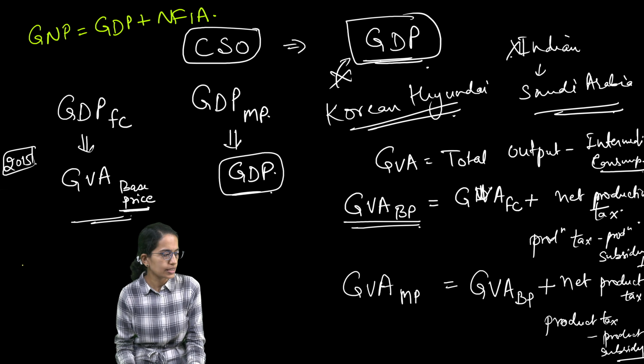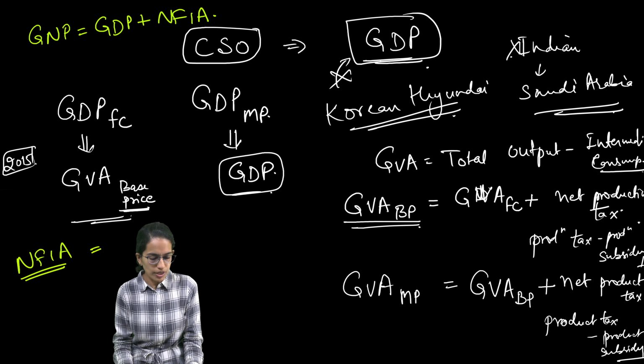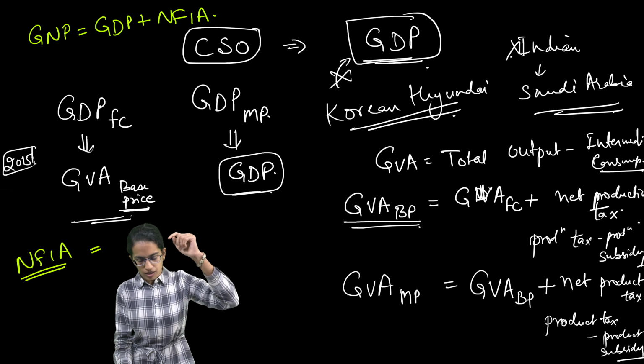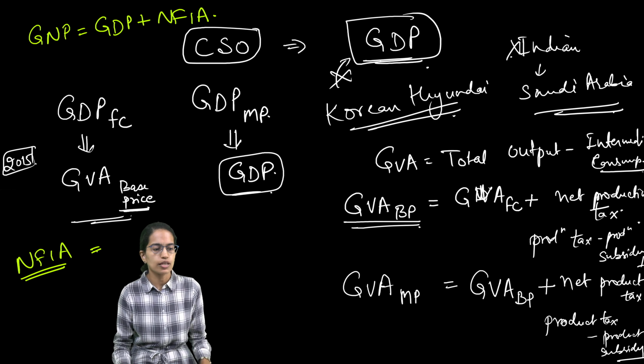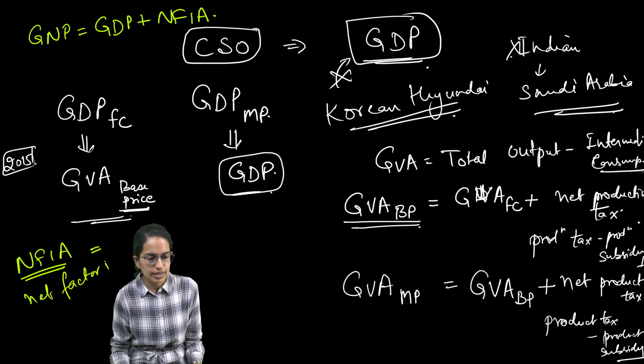And what is this net factor income from abroad? Net factor income from abroad is nothing but the factor income of the domestic workers working abroad, like Indians working in Saudi Arabia.